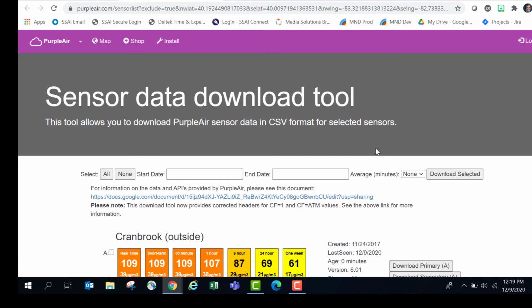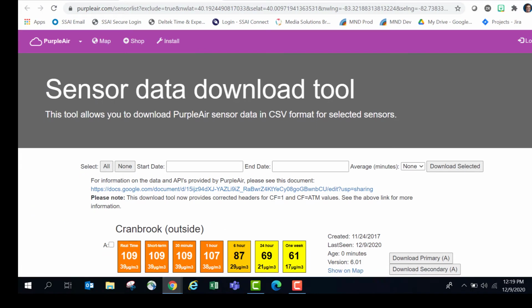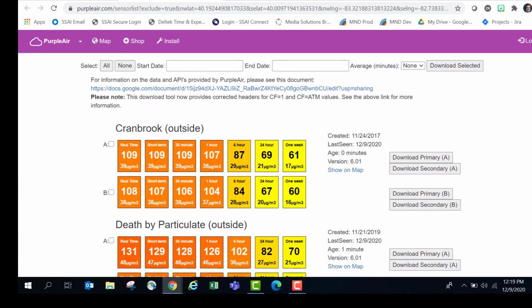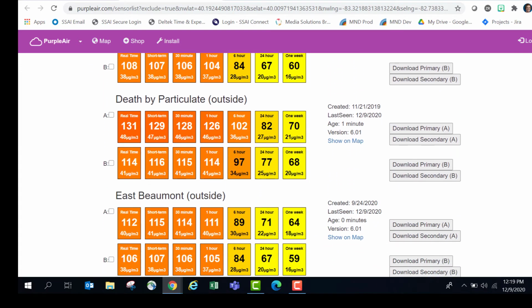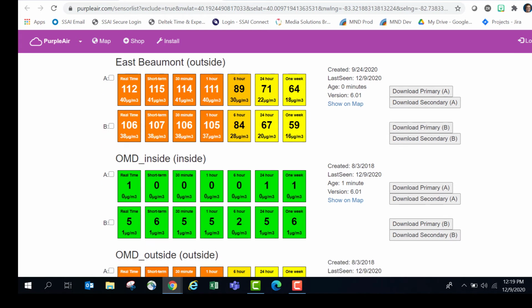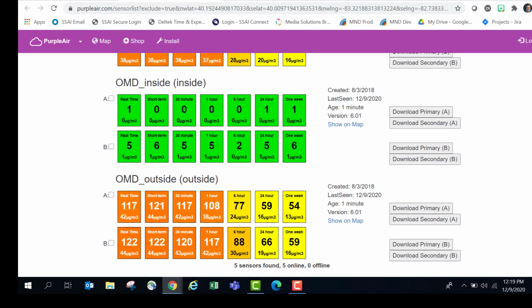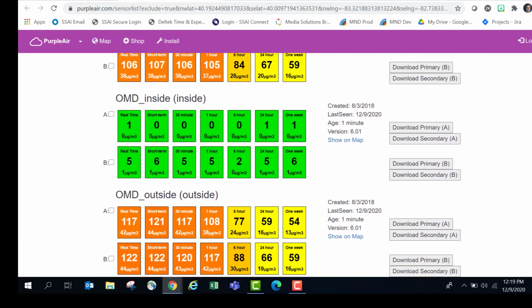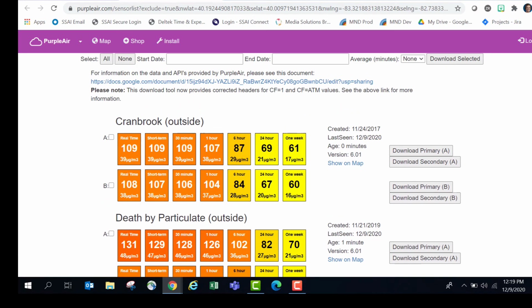So if I click the down arrow, you'll see that what comes up here are the different sensors that were on the screen. Okay, and so you'll want to pay attention to things like, are these data generally agreeing with each other and tracking each other or not?